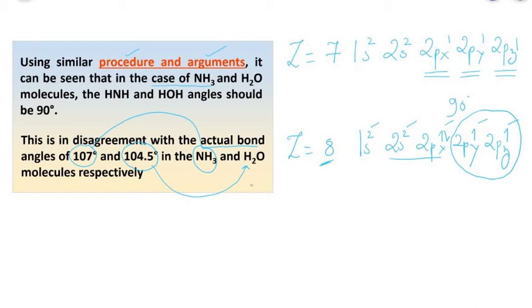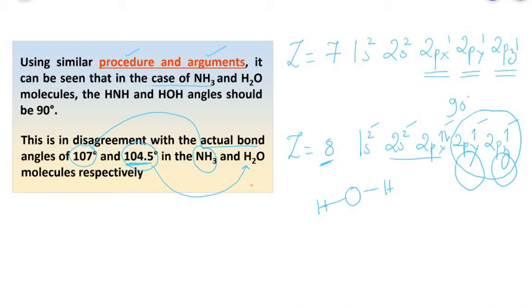If a water molecule has to be formed with the oxygen atom, there are 2 hydrogen atoms. Whenever these 2 hydrogen atoms overlap with 2py or 2pz, the bond angle would have been 90 degrees. But actually the bond angle in the water molecule is 104.5 degrees. So therefore we can understand that atomic orbitals are not directly involved in the formation of molecules, but rather hybridization takes place, that is mixing up of what?